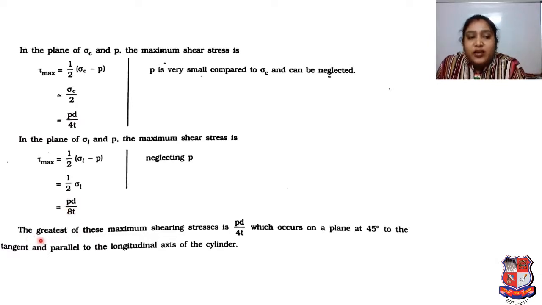Okay. So the greatest of these maximum shearing stresses is PD upon 4T, which occurs on a plane at 45 degrees to the tangent and parallel to the longitudinal axis of the cylinder. These tau max equations we have to remember, that will be helpful to calculate the problem.